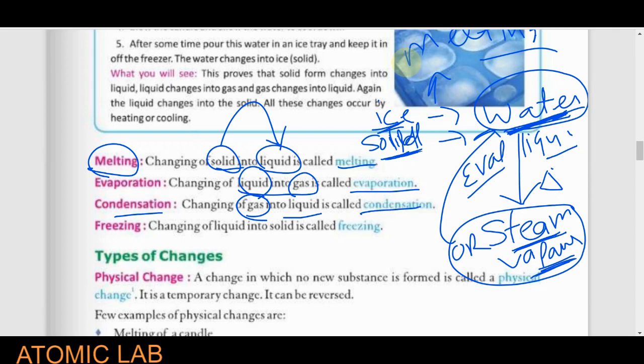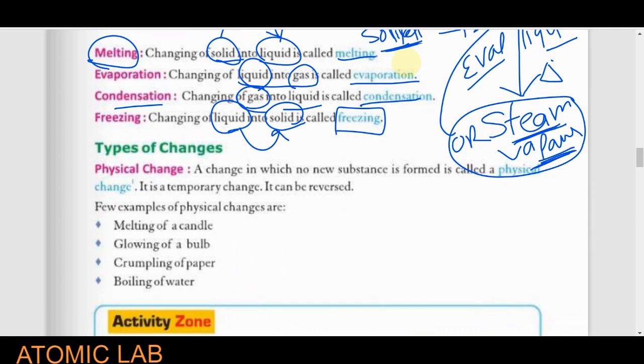And just the opposite, if we have a liquid substance and we want to convert it into a solid, into ice, if we have water and want to convert it into ice, then this process is known as freezing. If we are converting a liquid into a solid, that is known as the freezing point. If I explain it, you can write it in these terms.